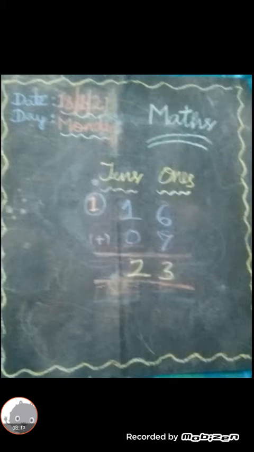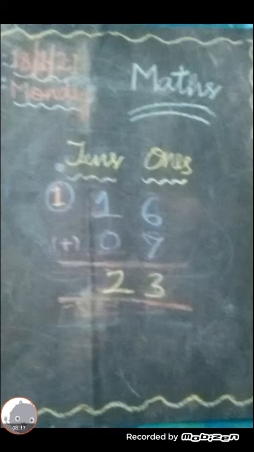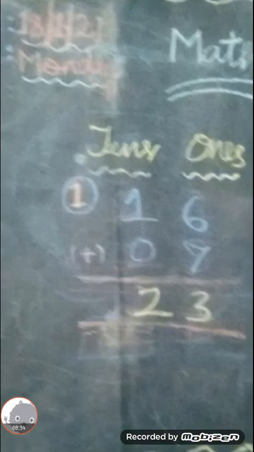Then you add the ones place first, children. Carefully listen. What is the ones place here? 6, 7. 7 plus 6, what will come? 7 plus 6 is 13. Here I wrote 3 down, and 1 is carried over to the top, in this place. Okay, children, do you get it? In the circle I wrote 1. Here in the circle 1 and down 1. 1 plus 1 is 2. What will we get? The answer is 23. You take the 23 and fill in the box.